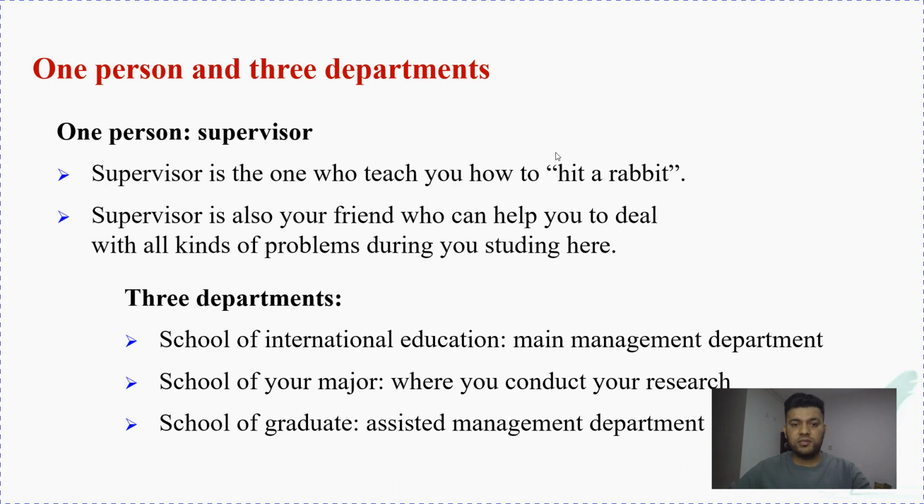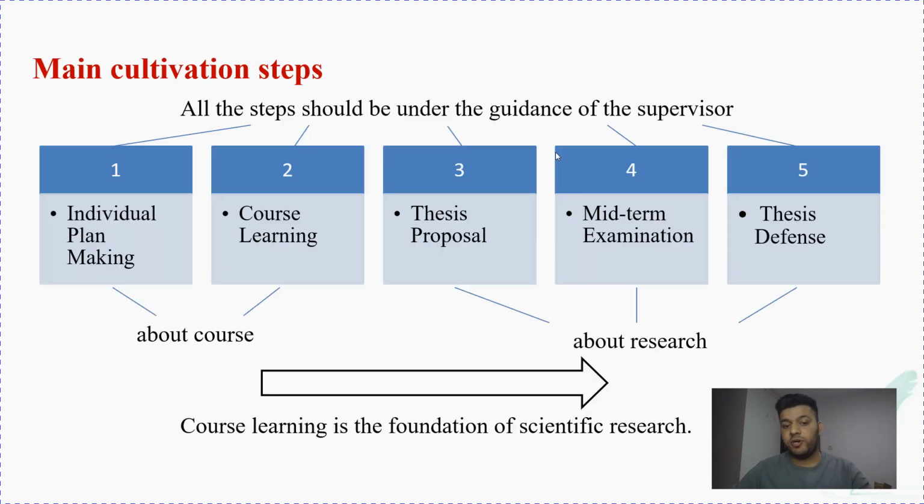After that there are three departments: the international department, the main management department, which manages everything including your visa, the school of your major, which deals with your research, and the graduate management department. Here we can see the main cultivation steps. All steps should be under the guidance of your supervisor.